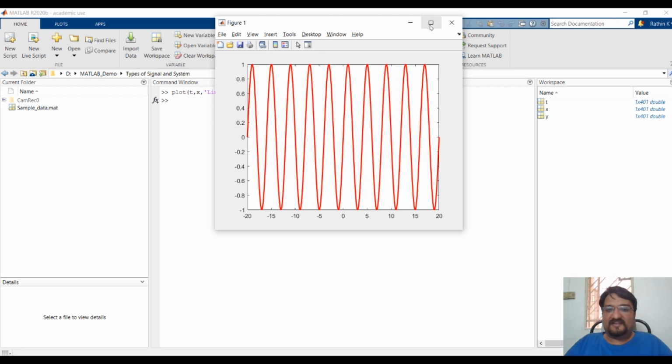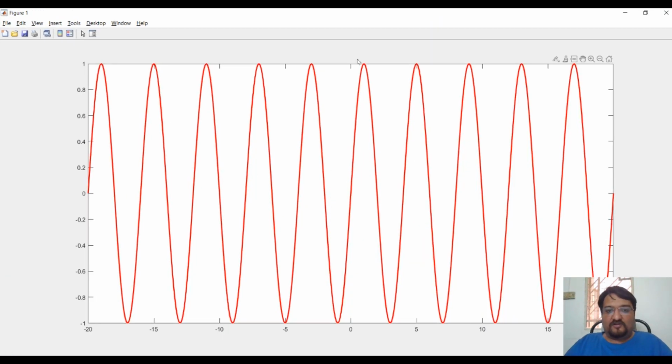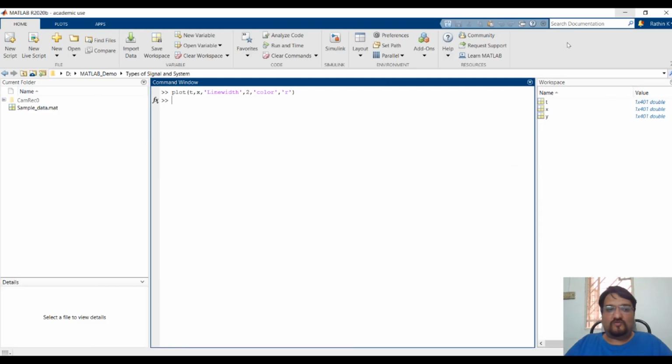So this is your x-axis, but in order to check the symmetry with respect to the y-axis, it's better if we can show the y-axis as well. So I will use the function xline of 0. Also I'll give a little less line width, and since these are the x-axis and y-axis, I'll put them in a black color.